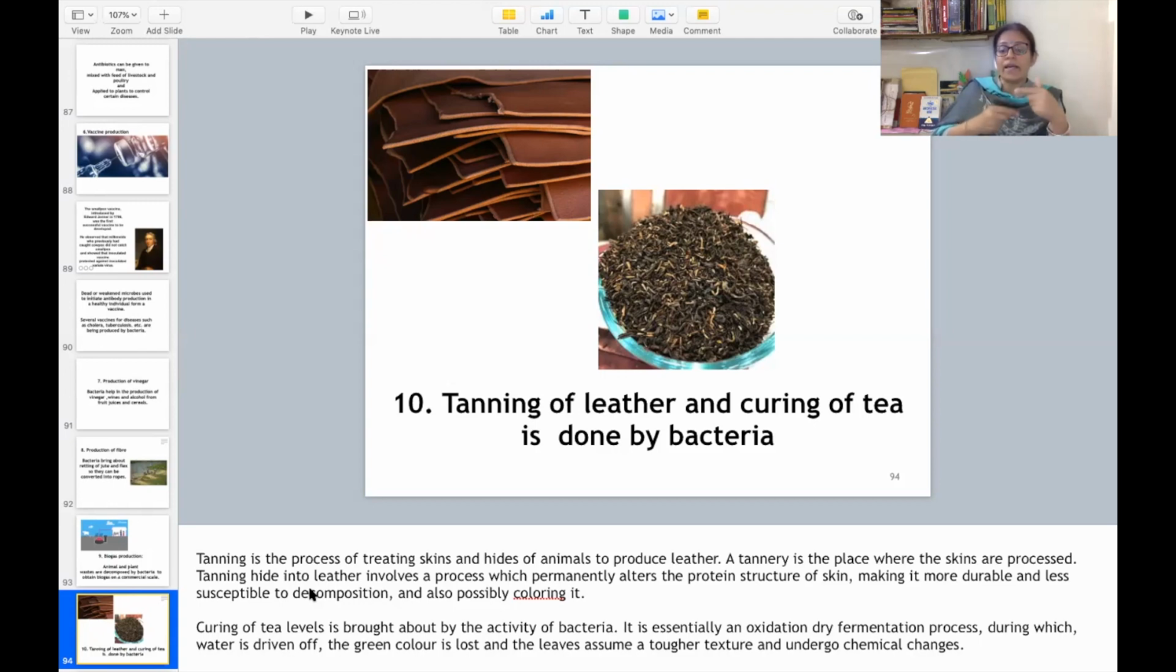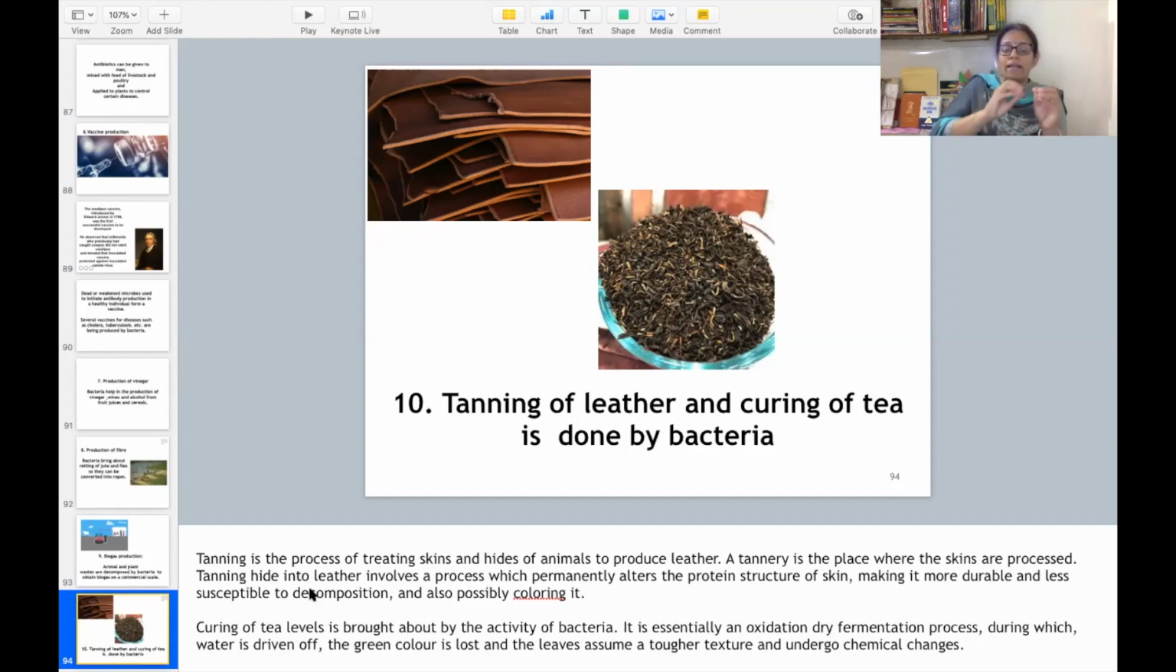So in a tannery, skin is processed. Tanning hide into leather involves a process which permanently alters the protein structure of skin, making it more durable and less susceptible to decomposition and also possibly coloring it. क्या होता है, स्किन के अंदर प्रोटीन है हमारे, वो जल्दी खराब हो जाएगी. अगर डेड एनिमल की स्किन उतारा है, तो दैट इज नॉट ड्यूरेबल.